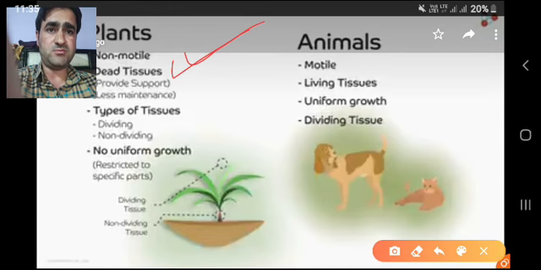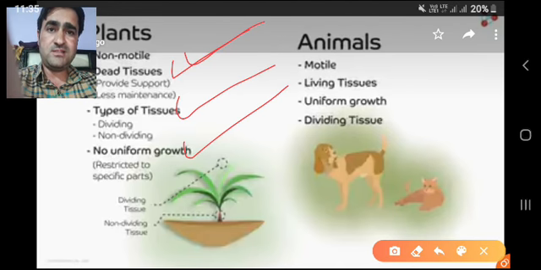Dead tissues provide support and need less maintenance. In plants you will find two types of tissues, dividing and non-dividing. There is non-uniform growth in plants, and as such the growth is restricted to specific parts.